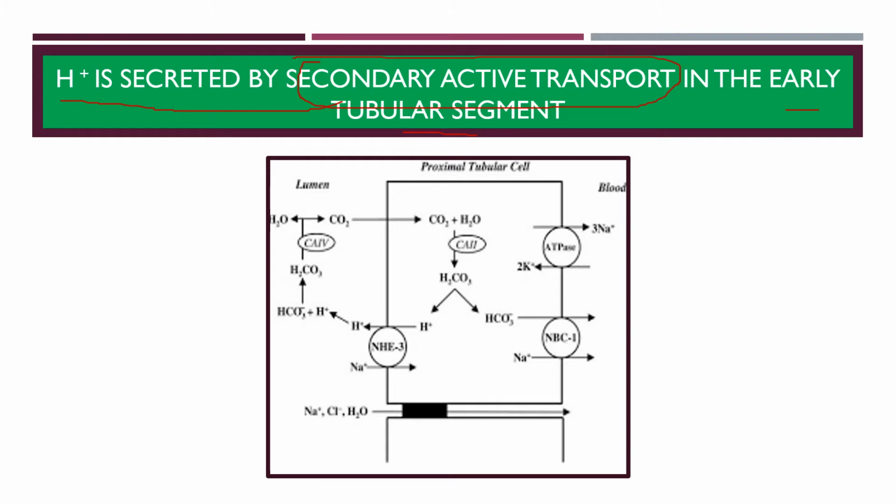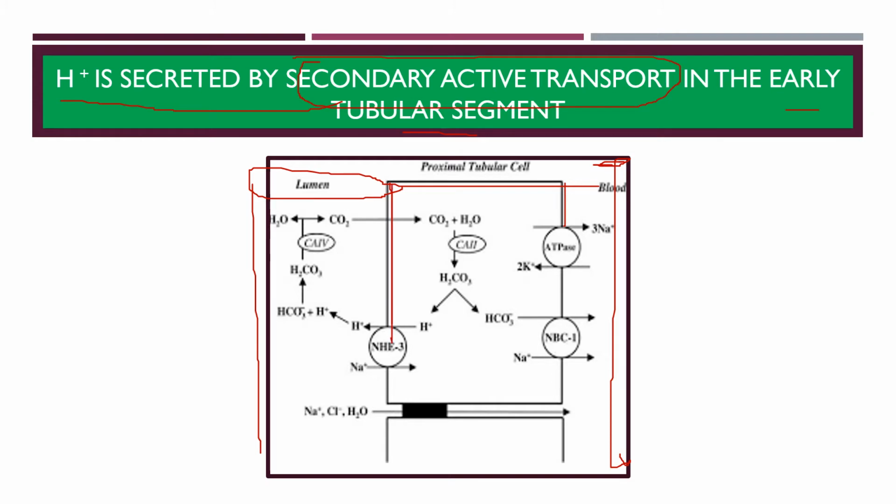Now this is the proximal tubular cell. So this is the tubular lumen, and surrounding the lumen there are cells, and this is the side where the interstitial fluid, and this is the capillary side of the cell. So all these cells have two surfaces. One is the luminal or apical surface, another is the basolateral surface.